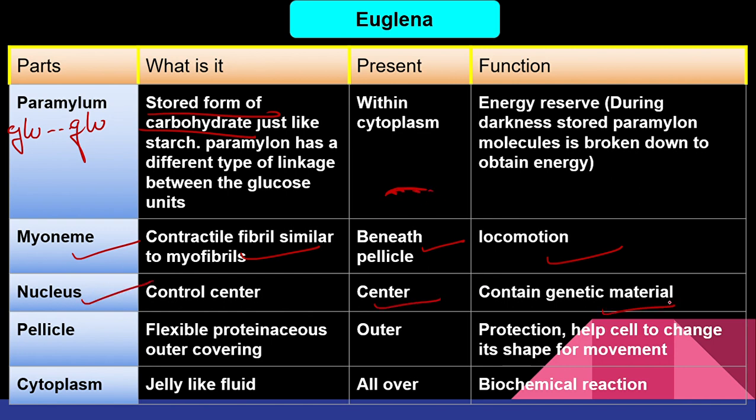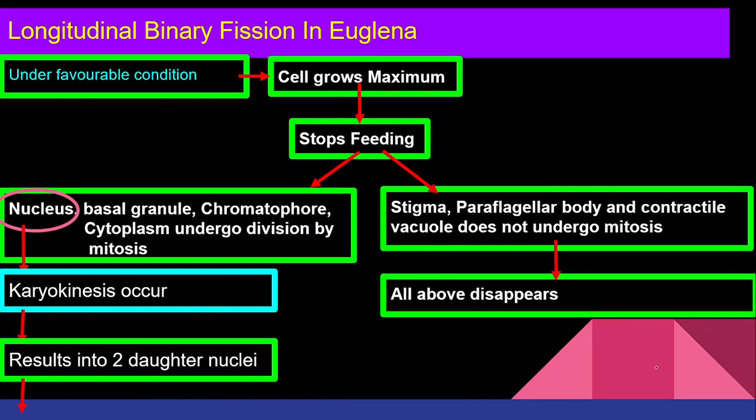Nucleus is present in the center and contains genetic material. Pellicle is a flexible proteinaceous outer covering which protects and helps the cell to change its shape. Now cytoplasm, obviously it helps in the biochemical reaction, right? Now, let's see the mechanism of longitudinal binary fission in Euglena. Under the favorable condition, the cell grows to its maximum size.